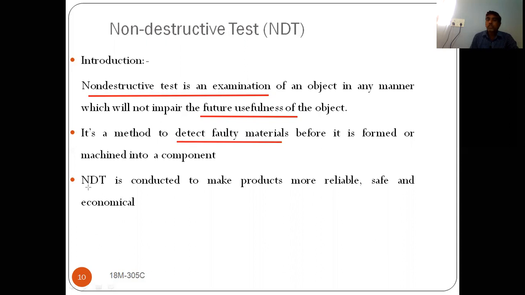Why do we do this NDT test? NDT is conducted to make products more reliable by finding defects. If there is no defect, the reliability will be more, and there is less possibility of failure, that is, it is safe.